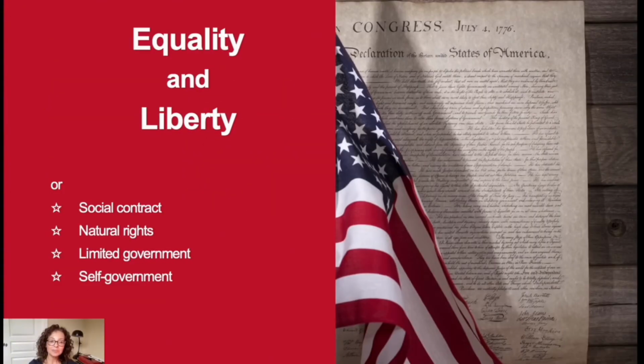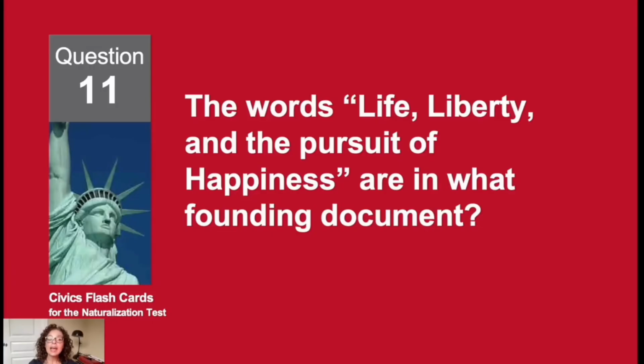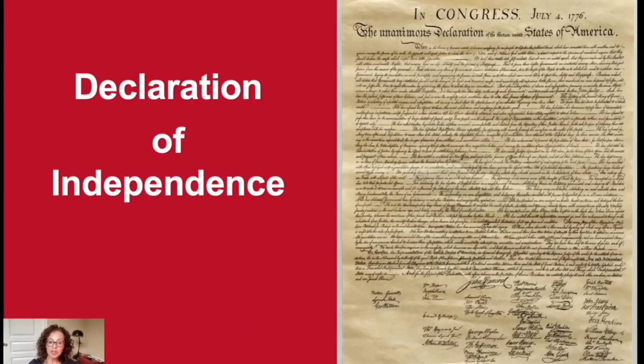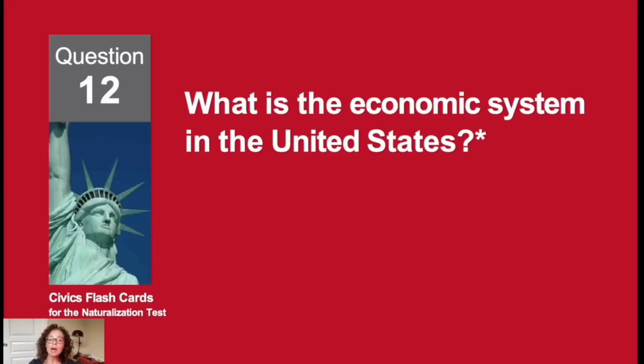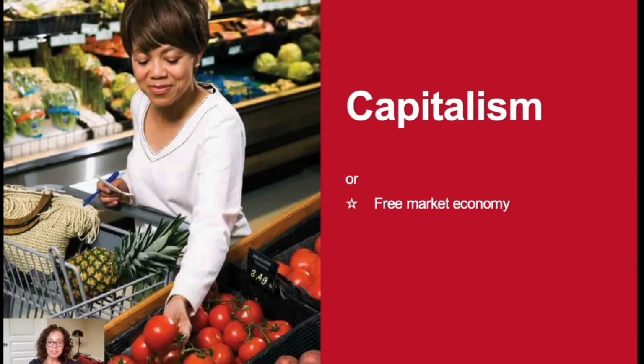Name 2 important ideas from the Declaration of Independence and the U.S. Constitution. Equality and liberty. The words life, liberty, and the pursuit of happiness are in what founding document? The Declaration of Independence. What is the economic system in the United States? Capitalism.